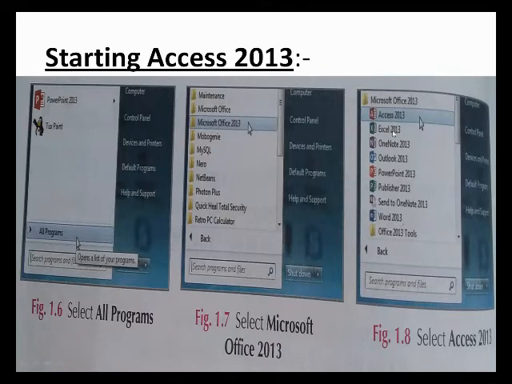Now we click the first option, MS Access 2013. This is a software of Microsoft Office. Click here and then it shows the screen.